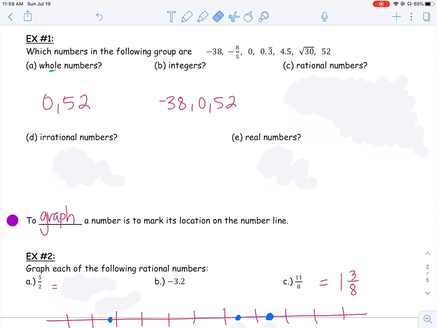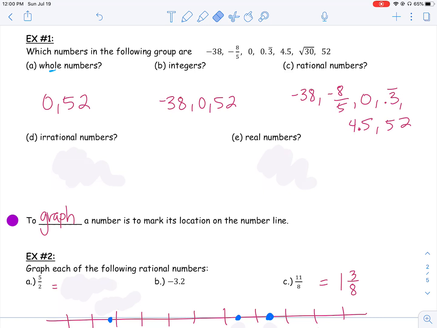What about rational numbers? Remember, rational numbers are any of the categories: natural, whole, integer, and then any fraction or decimal that stops or repeats. So I said negative 38 is a rational number. Negative 8/5 is still a rational number. That's a fraction. 0, 0.3, that little line means it's going to repeat, so 0.33333, any repeating decimal is a rational number. 4.5 is a terminating decimal, it stops. 4.5 is a rational number, and then 52 is a rational number.